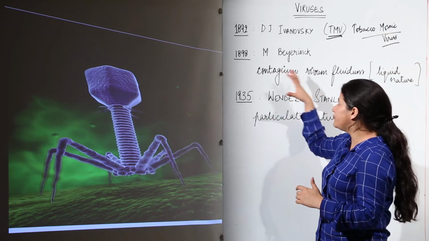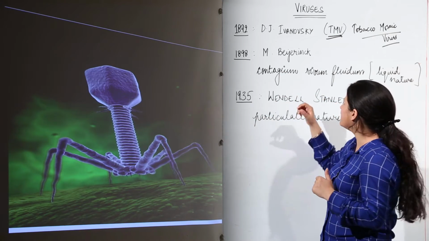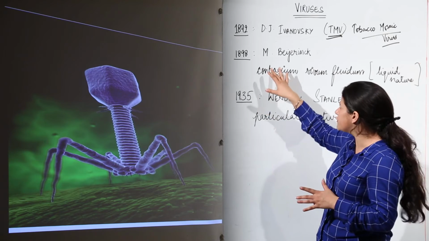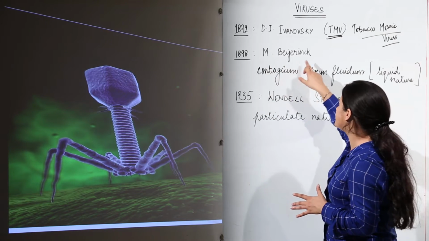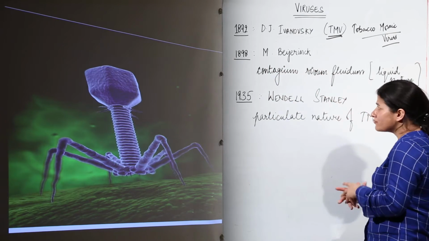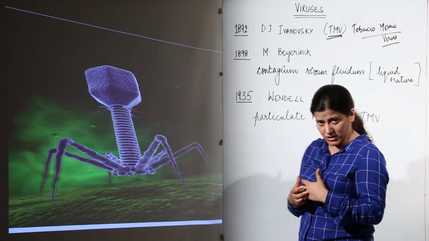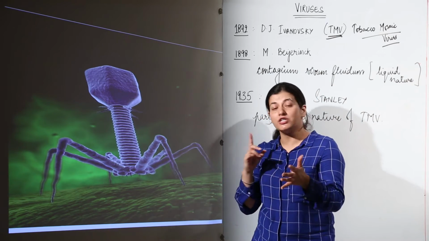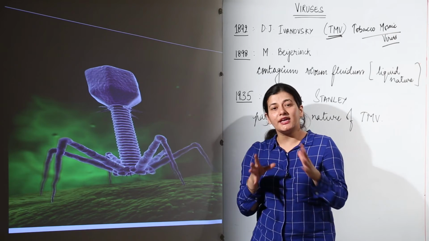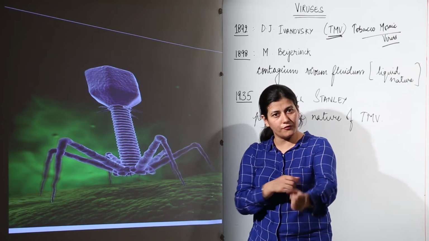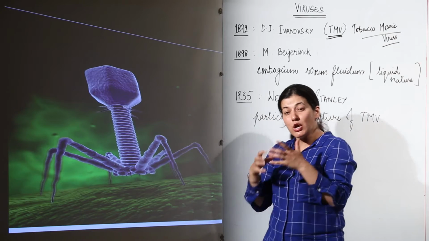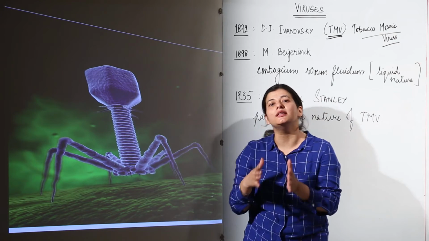A few years later, after 4 or 5 years, there was a Dutch scientist, M. Beijerinck. He said that whatever the causative agent is, it is not bacteria, first of all. Secondly, it is a liquid form of infectious agent which is present only in living cells.